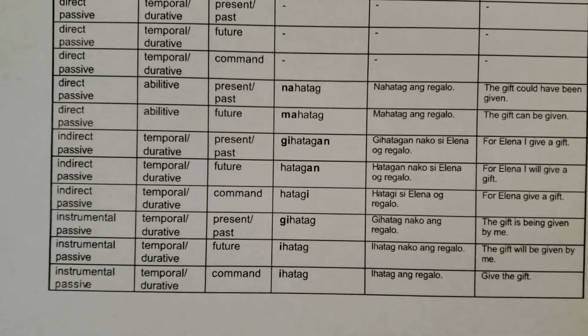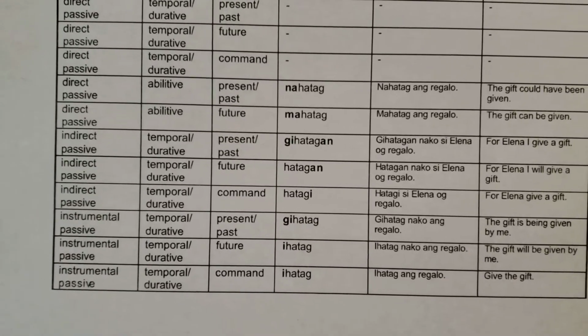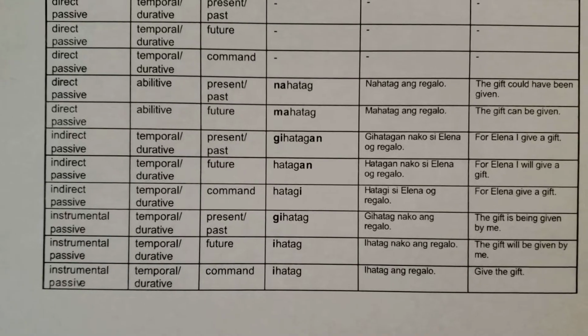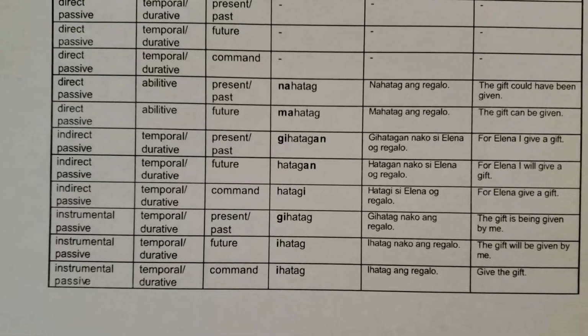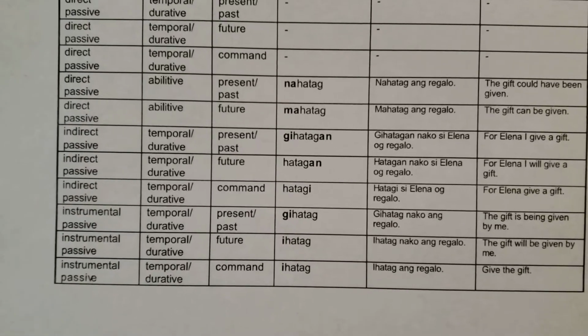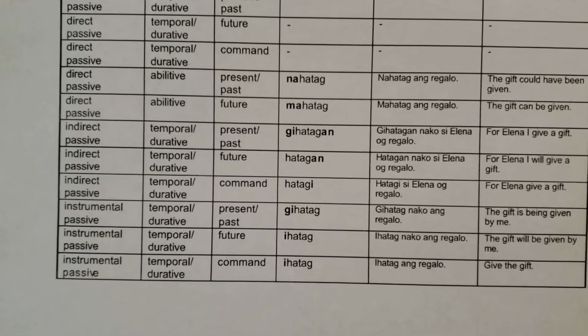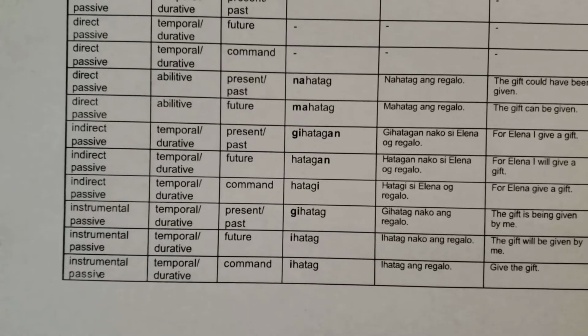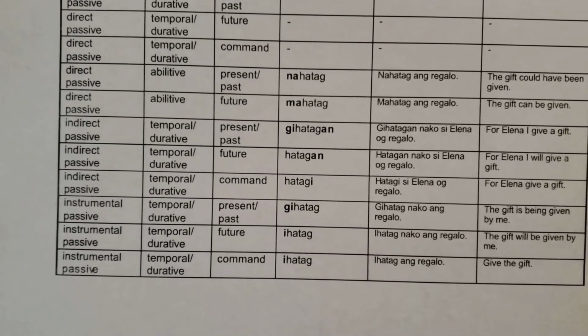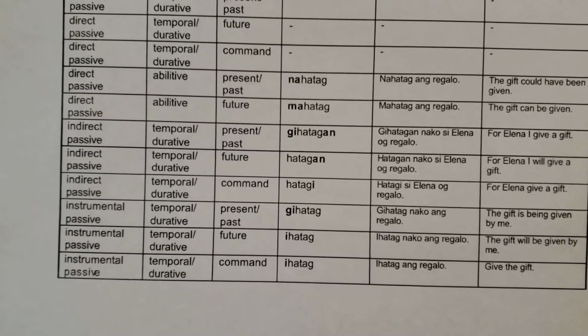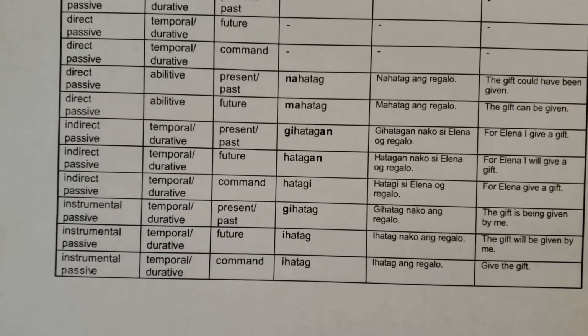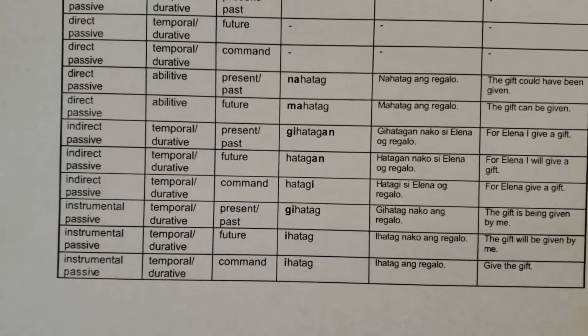For Elena, I gave a gift. Now we're going to focusing on the one I'm giving a gift for, Elena. The affixes are gi at the beginning of the verb and an at the end. So hatag verb is now gihatagan. Gihatagan nako si Elena. We're focusing on Elena. That is why it's marked si Elena.